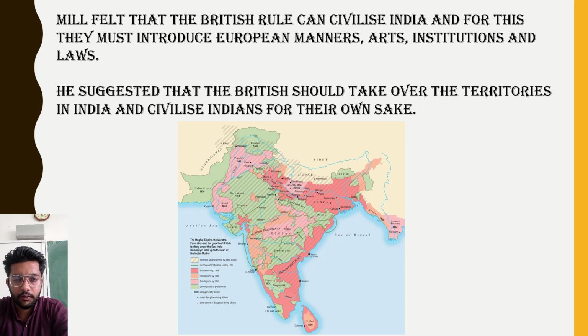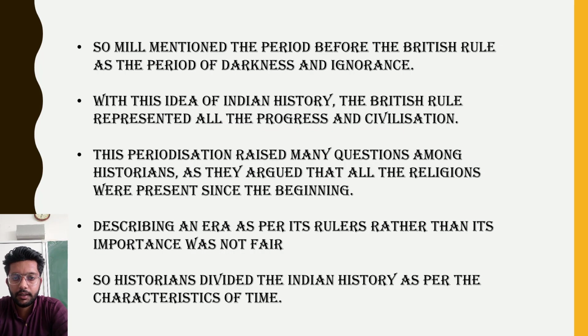We all know that the Britishers were our rulers; we were a colony of the British. So he suggested that the British should take over the territories in India and civilize Indians for their own sake. It is a better decision for India according to James Mill. Mill described the period before the British rule as a period of darkness and ignorance.